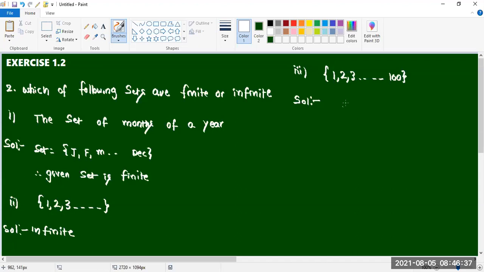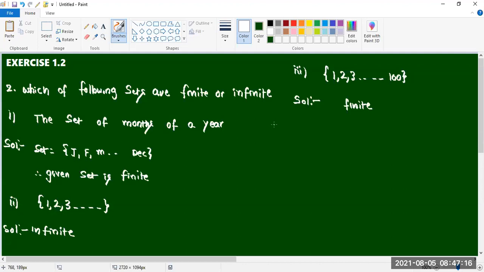Finite set. It is a finite set because up to 100 elements only are there. Natural numbers up to 100, it is a finite set. Set of positive integers greater than 100: infinite set. That means 101, 102, and so on. Set of prime numbers less than 99: finite set. Very good.